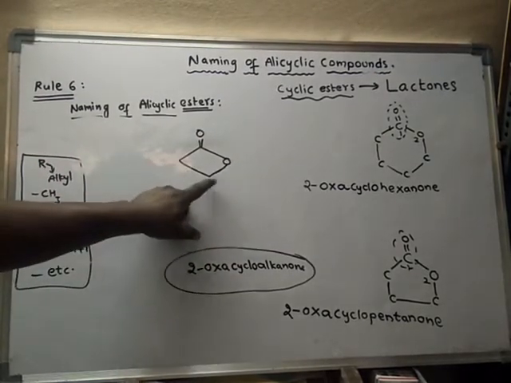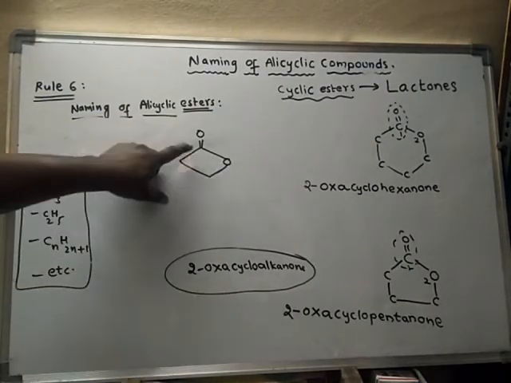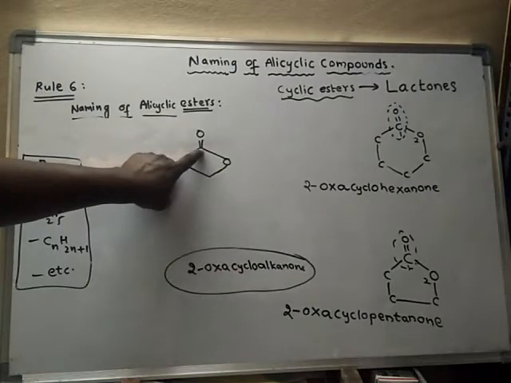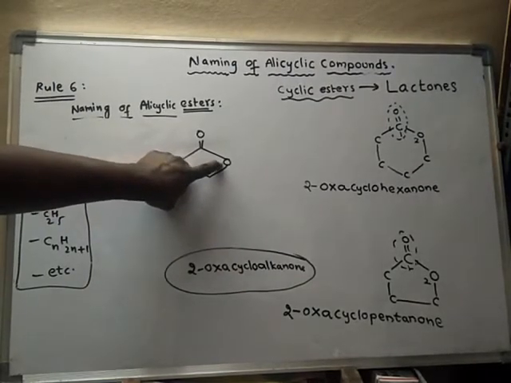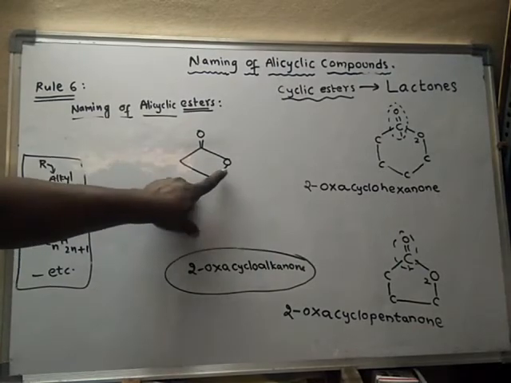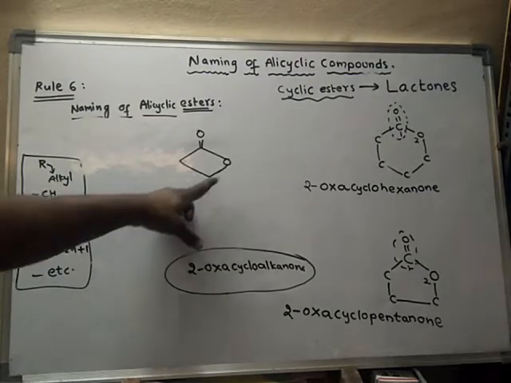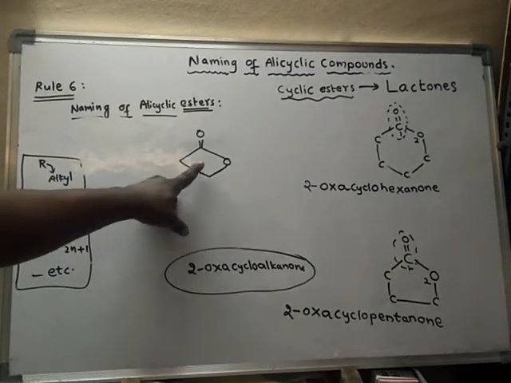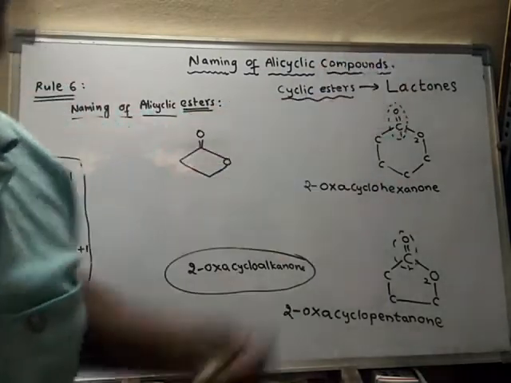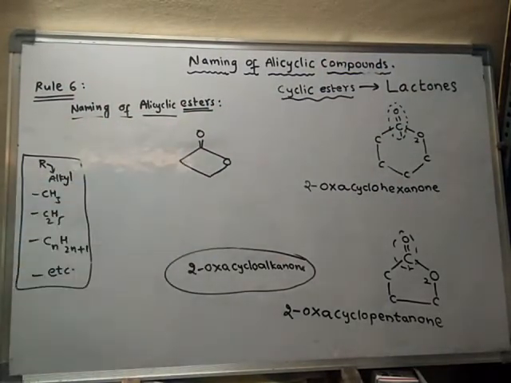Now the ring is having, so here it is an ester ring. It is a cyclic ester. By looking at this, we can easily identify that, because the carbon adjacent to that carbon has oxygen present, and that oxygen has become part of the ring. That carbon is attached to a double bonded carbon. By looking at these features, we can say that it is a cyclic ester or else a lactone. So now it is a lactone. So what is the name of this lactone?